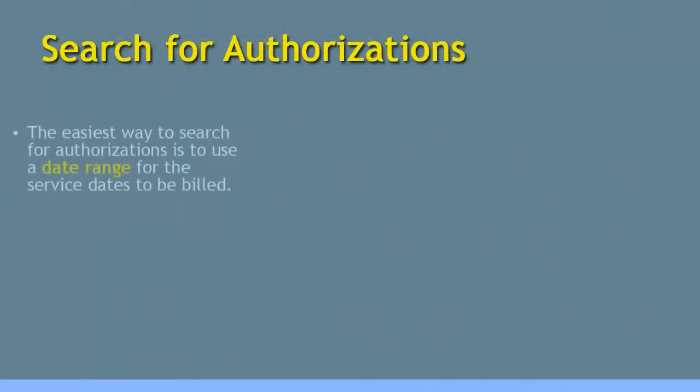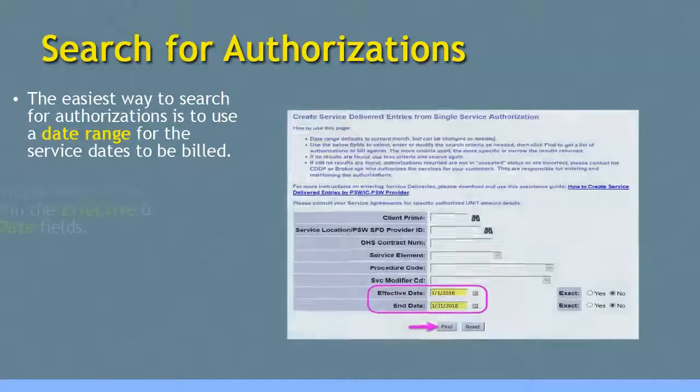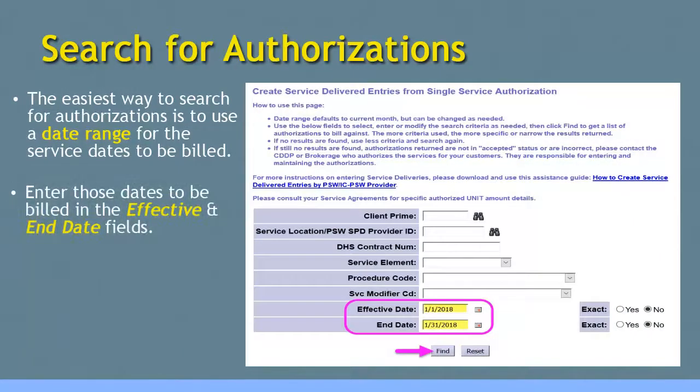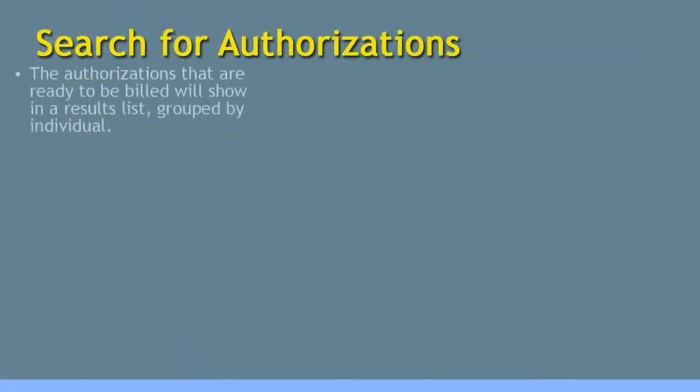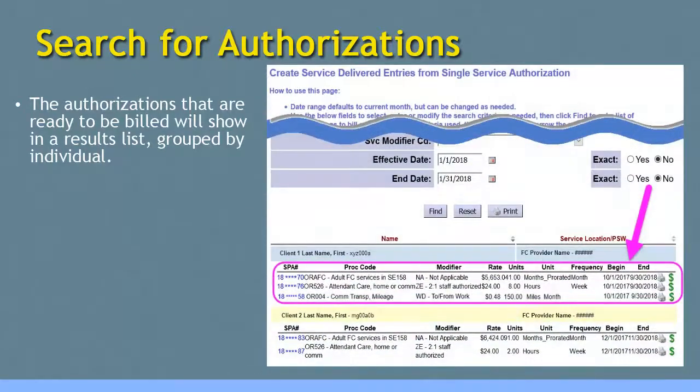In searching for your active authorizations, the easiest way to search is likely to be to use a date range for the dates of service to be billed. In the Search Criteria page, enter those service dates in the effective and end date fields, and then click Find to search. The ancillary service authorizations that are active and ready to be billed will display in a results list grouped by individual below the search criteria fields. You may need to scroll down on the page to find them.